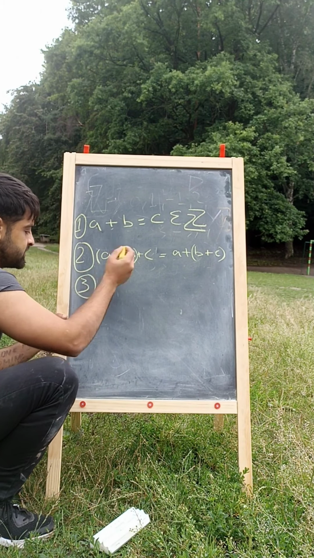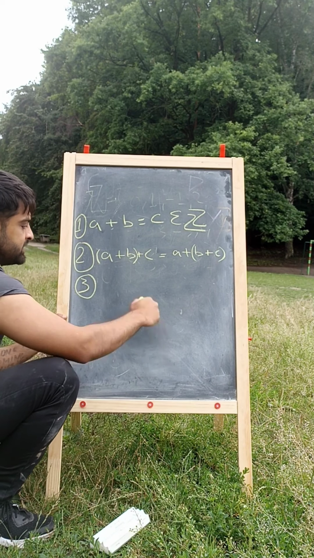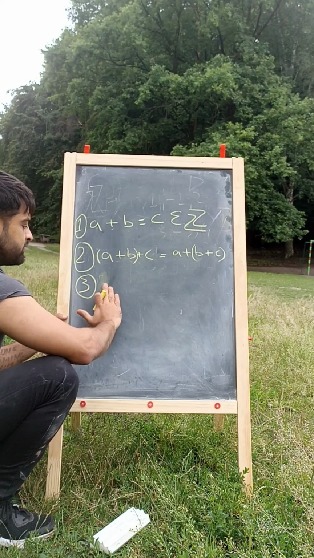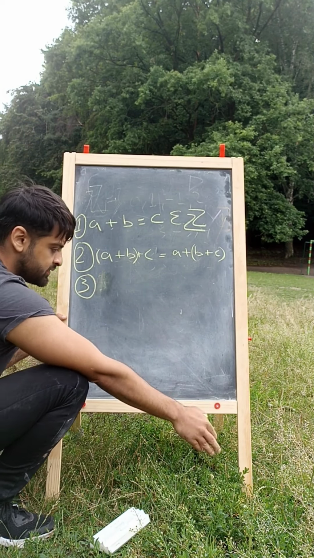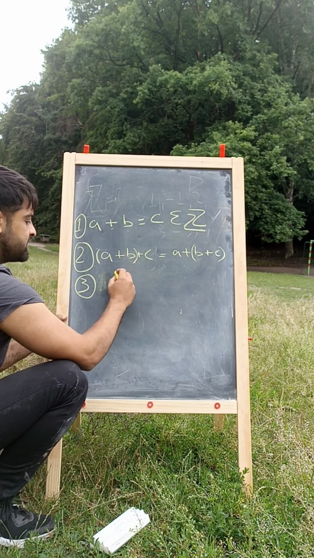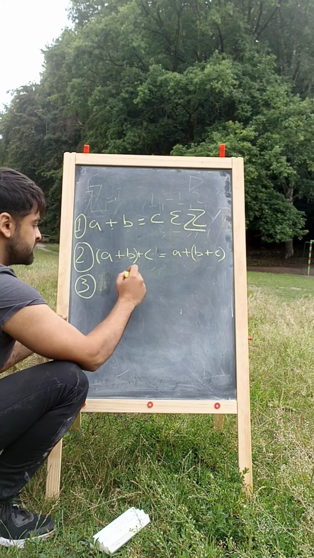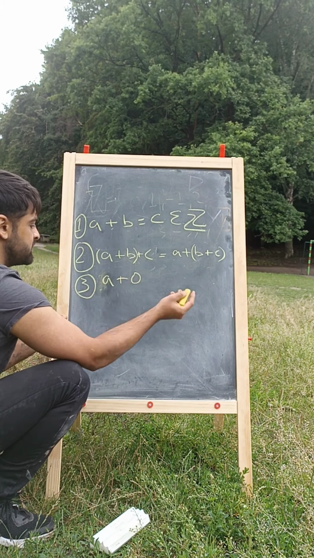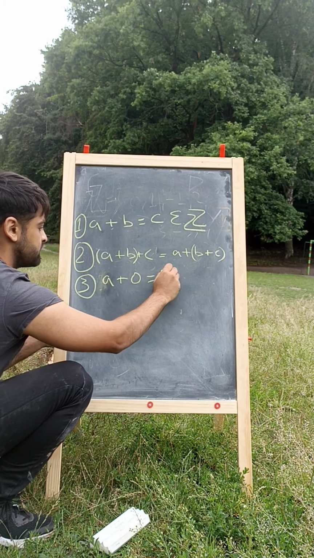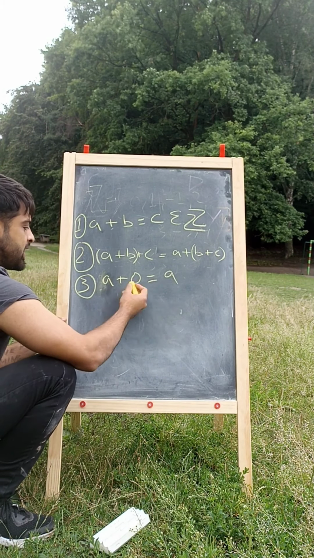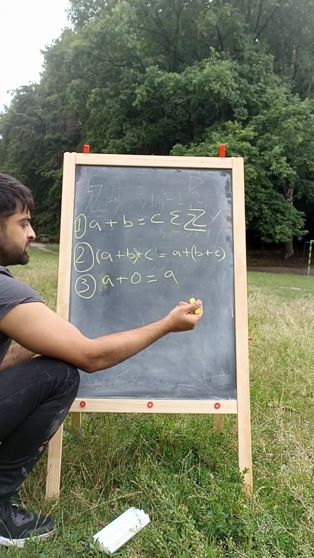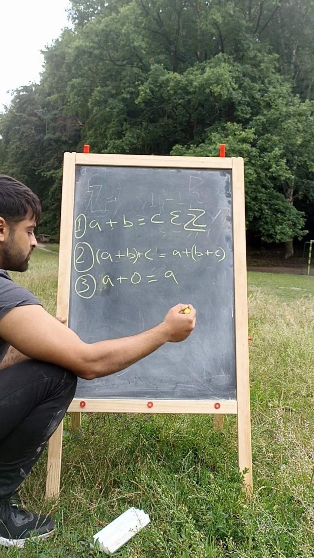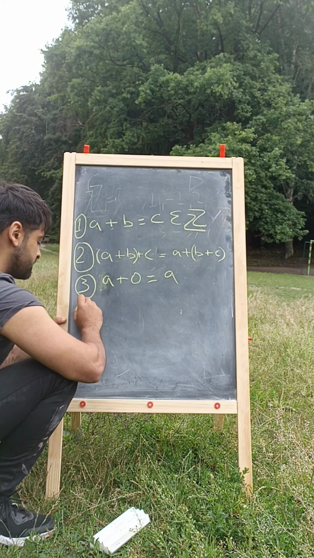The third is the existence of an identity. So before I rigorously explain this, the third is that for every integer we have this identity, A plus 0 is equal to A. So essentially you add any number to 0 and you will get the number back, right? That is another thing which is common to all numbers.